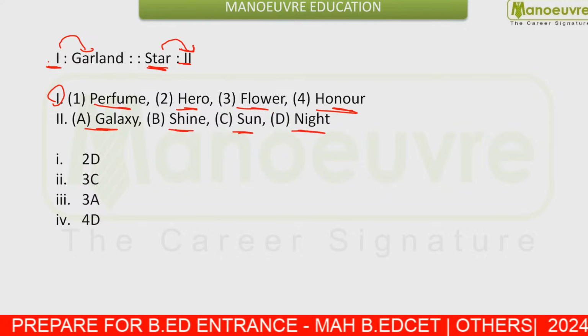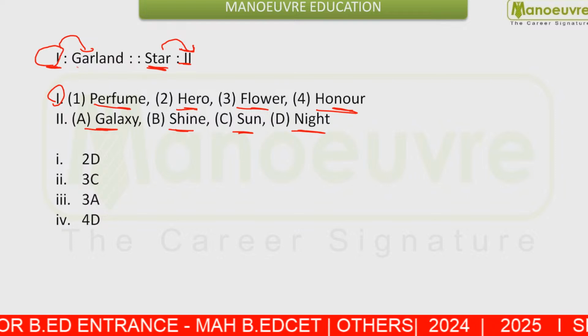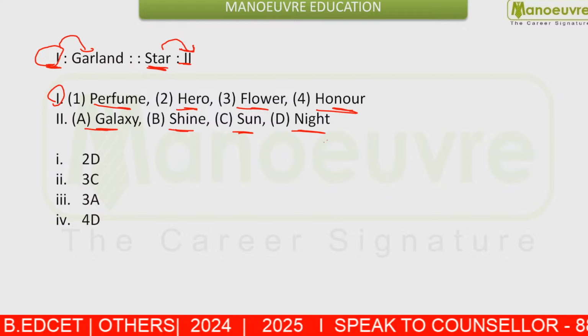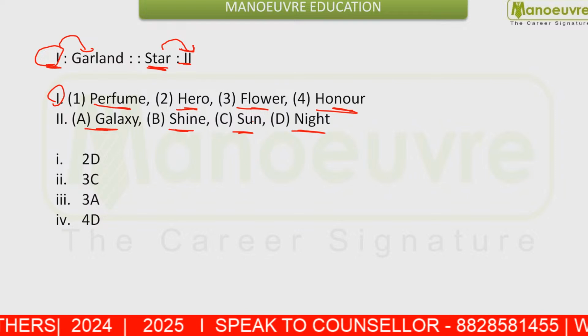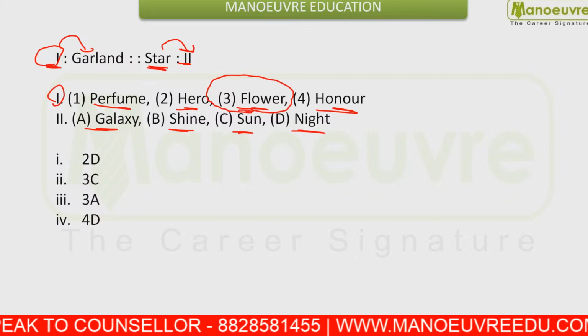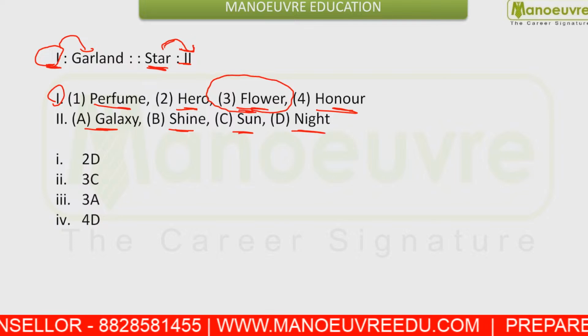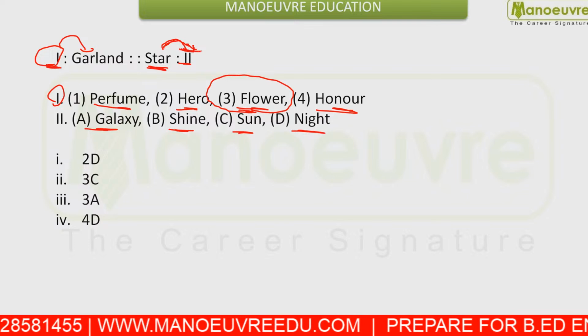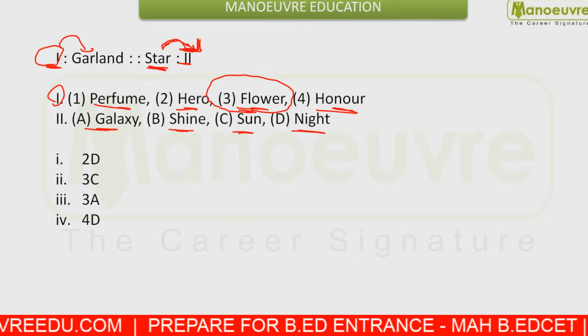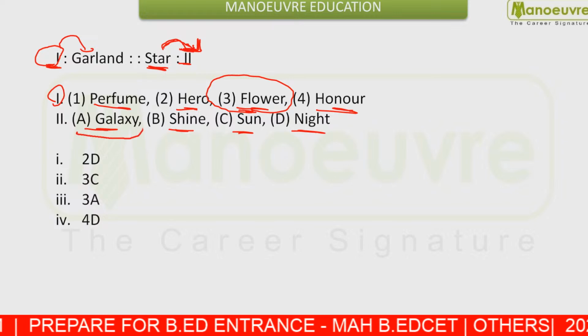That means how is a garland formed? Our garland is formed with the help of flowers. In the same manner, what is the formation with the help of stars? If you merge many stars, what will be the formation? You will form a galaxy.